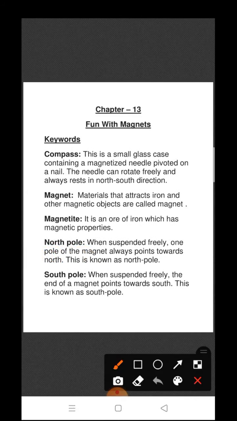Now the next keyword is magnet. Magnets are materials which attract iron and other magnetic objects, for example, objects of nickel and cobalt. As I have told you previously, a magnet attracts materials which are made up of iron.